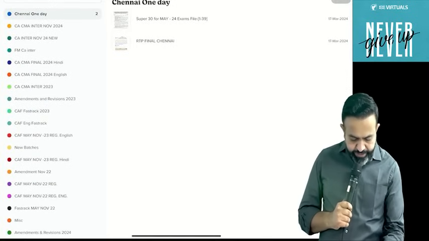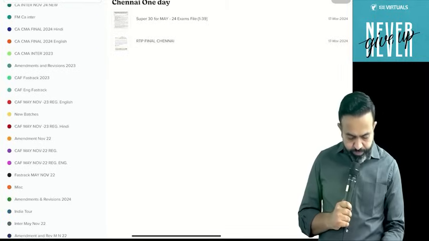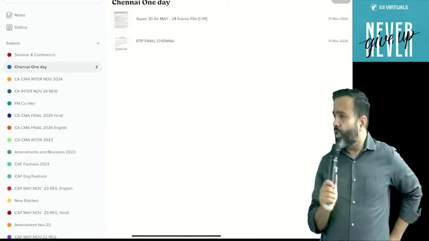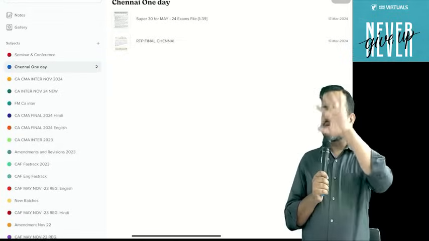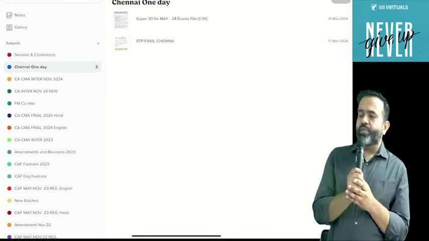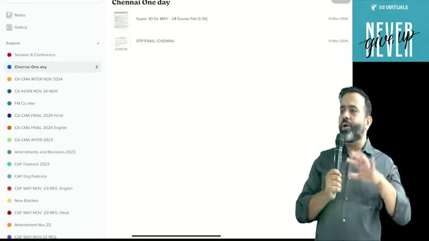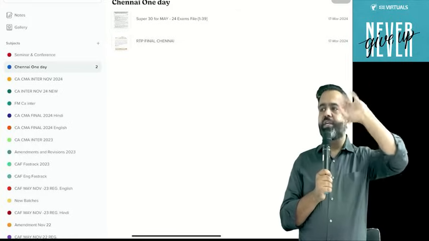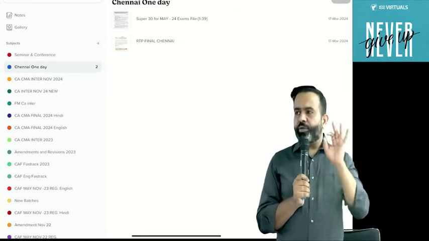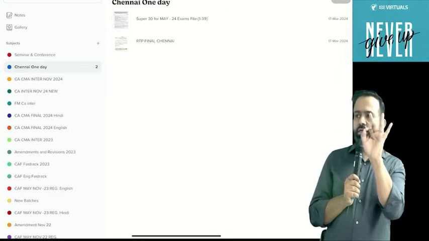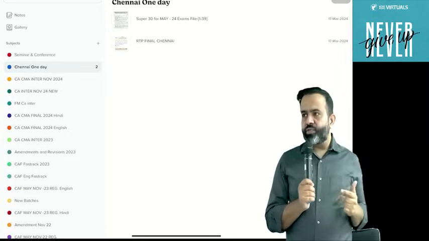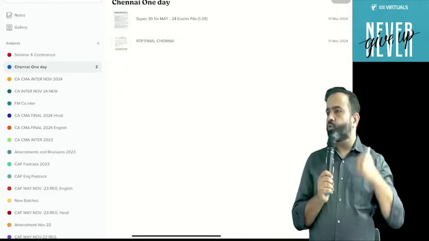So guys, let's start with one topic. You know that if you really want to score the exemption in income tax, 60 plus in income tax, that is direct tax of the CA final or CMA final, then you have to segregate the syllabus into 3-4 parts. One part is the computation part. Computation part includes your PGBP, capital gain, after that other sources.